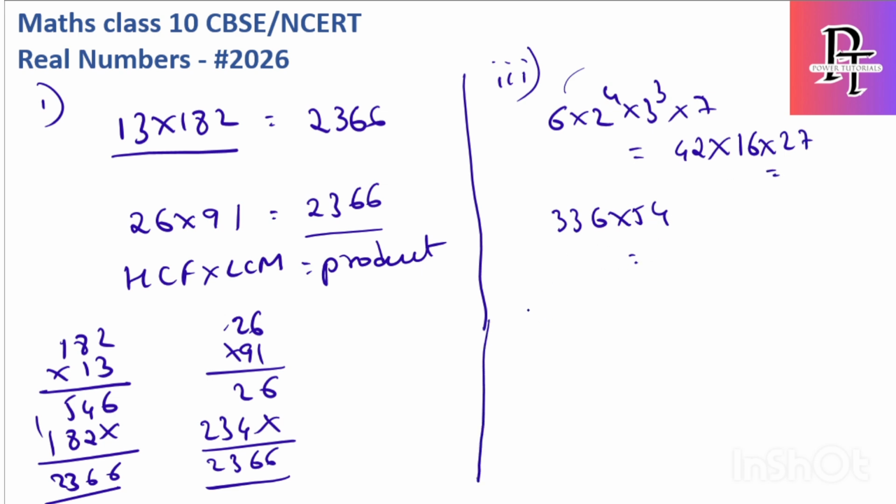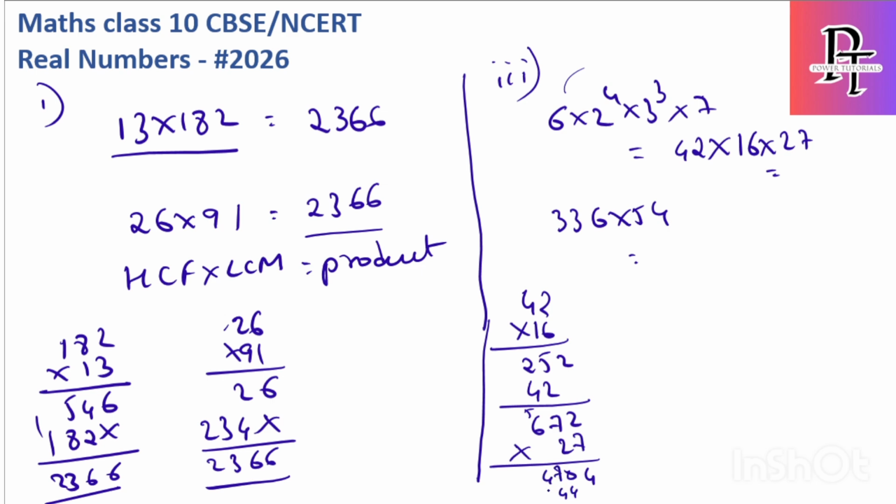I'll multiply one by one. 42 into 16 first, which gives 672, and then we need to multiply with the other number, which is 27.